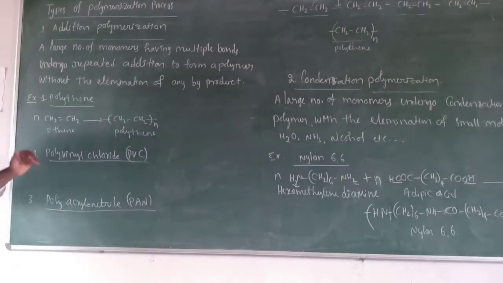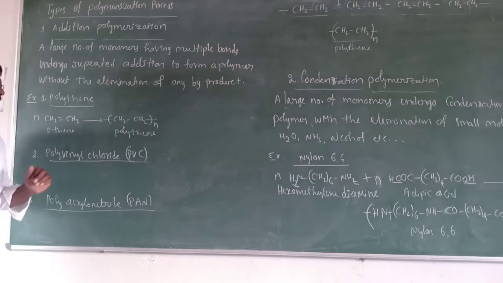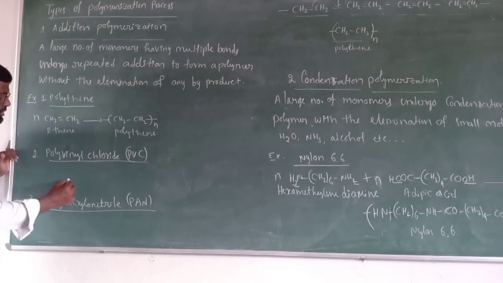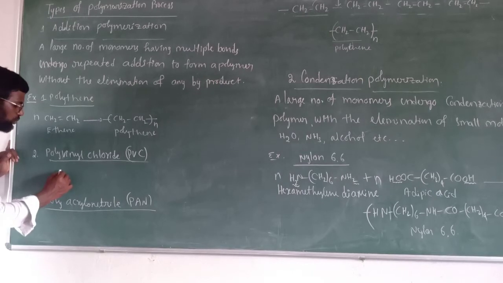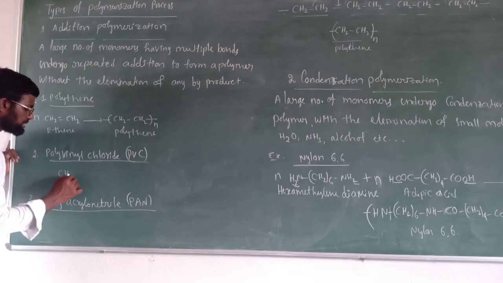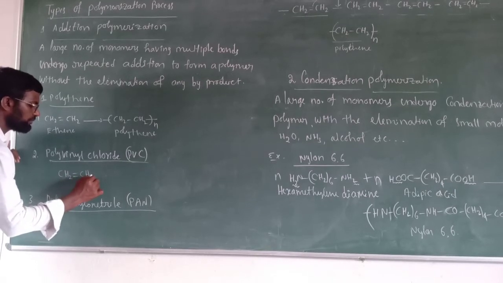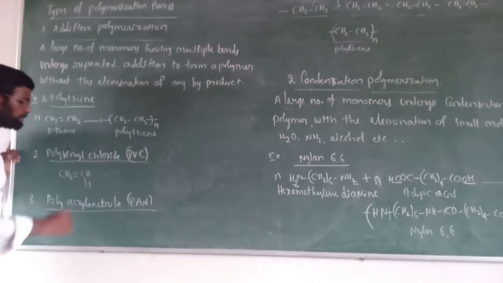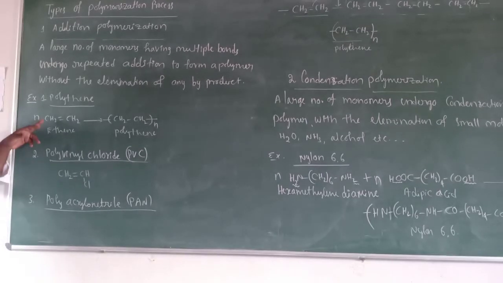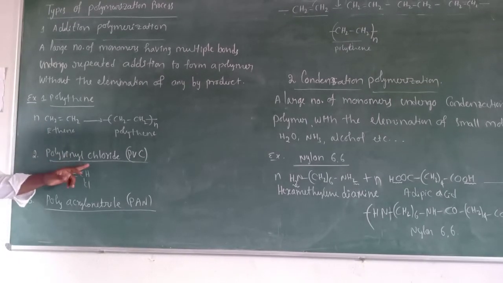Next, we'll come to second example, polyvinyl chloride. This polyvinyl chloride is a polymer. Monomer of polyvinyl chloride is vinyl chloride. What is the formula of vinyl chloride? We have already discussed in the previous classes. CH2=CHCl. What's the difference between ethene and vinyl chloride?